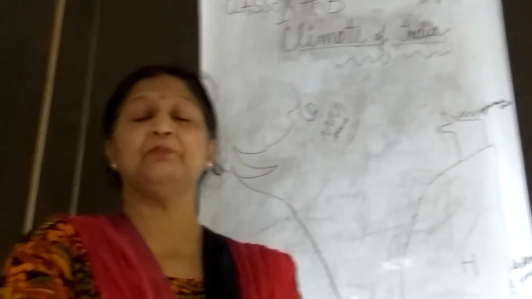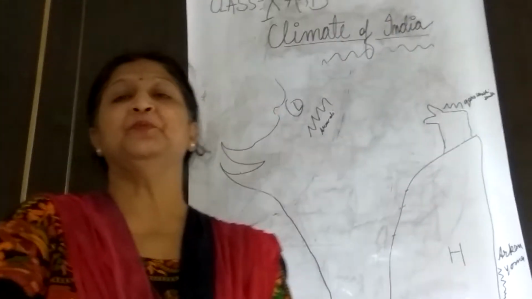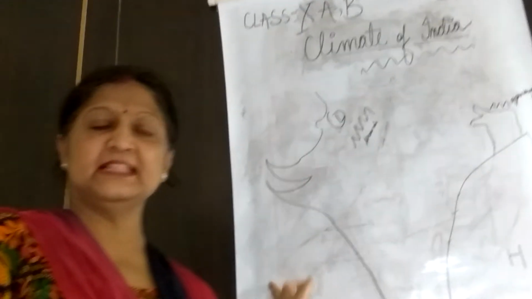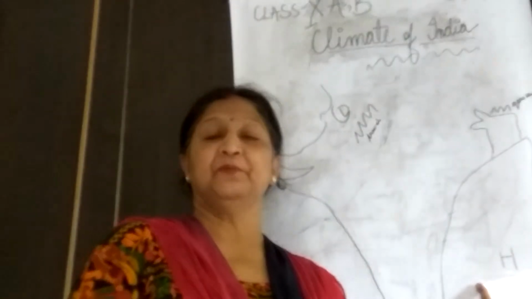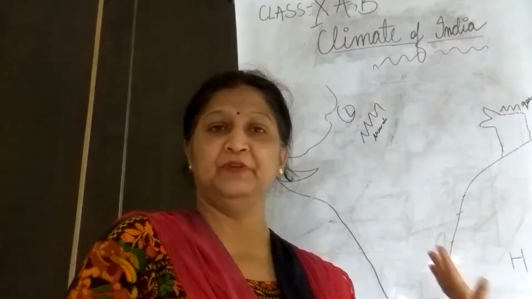Let's start our next topic, the Bay of Bengal branch. We have studied the monsoon winds. Two branches are there: the Arabian Sea southwest monsoon winds, and the second branch is the Bay of Bengal branch. It is also known as the southeast monsoon winds.